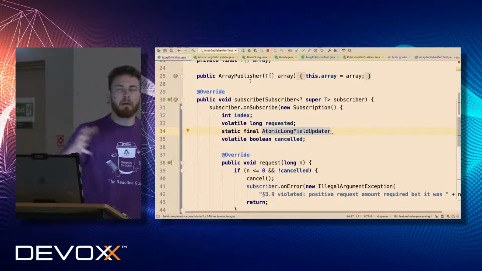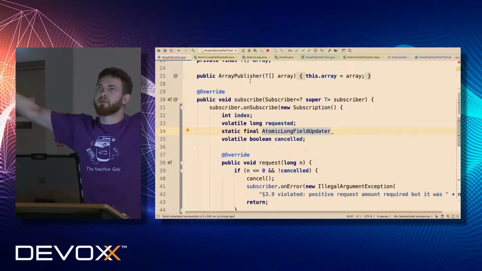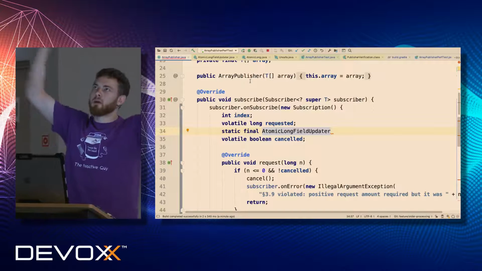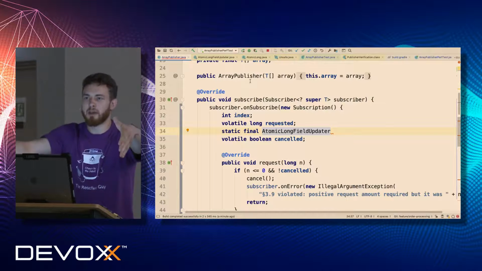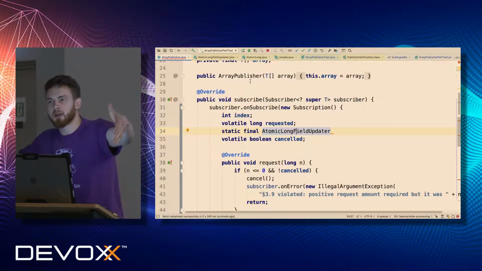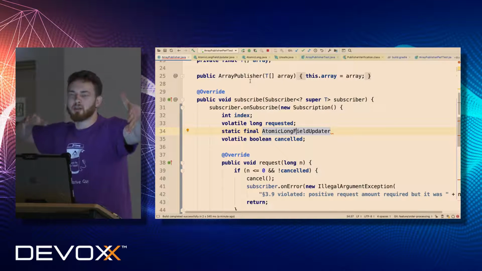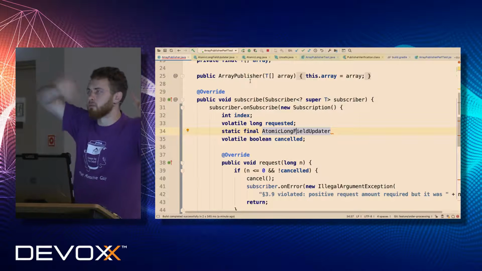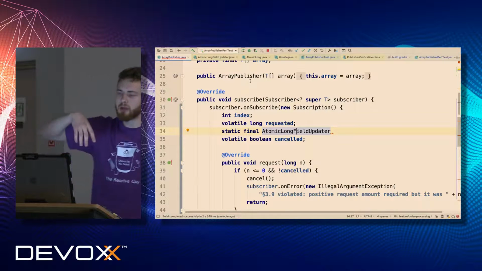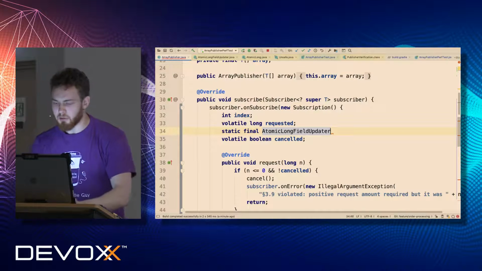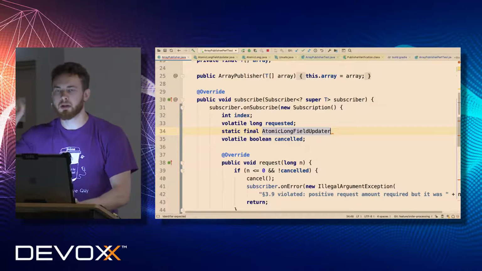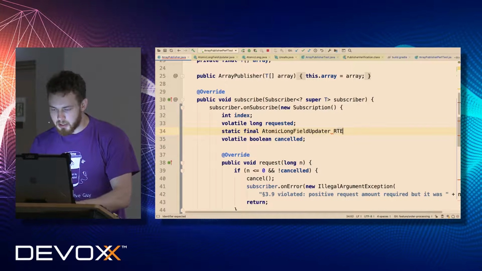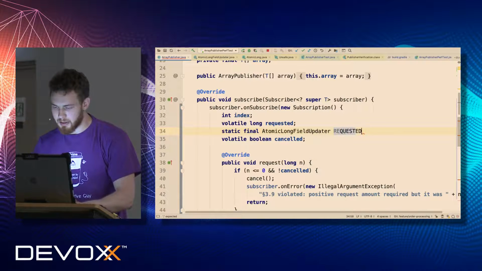Since every class in memory is just a part of the memory, and we know at class load time that there is an offset for this field, an offset for that field, and offsets for other fields, and this class won't be changed unless we use some class modification, we can safely say that we want to have an atomic long field updater, which will be associated with only one class.